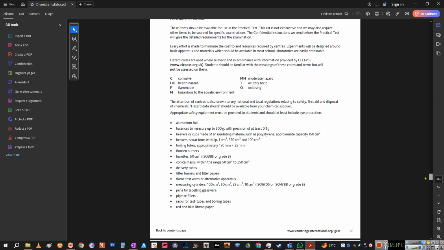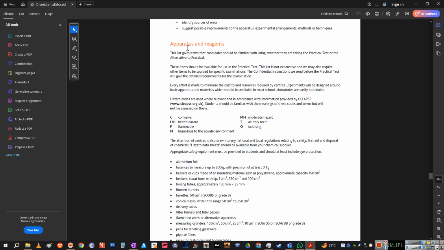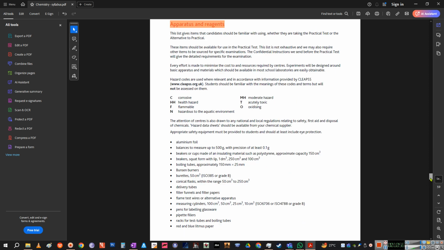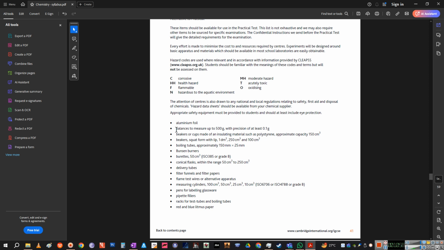Yeah, right. So these are the apparatus and reagents which are commonly available. So for any design of experiment problem that you have, you can only use these, not anything other than these. So you have aluminum foil, balance measures up to 50, and precision, they are telling you what precision they allow you to have.